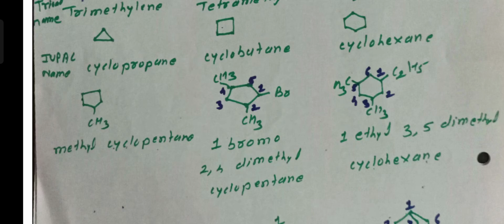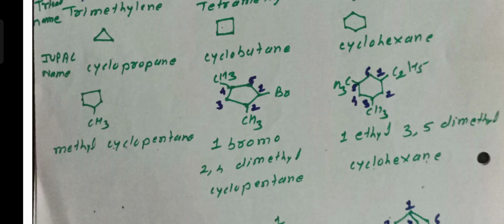Here, how many substituents? Three substituents: two methyl groups and one ethyl group are present. Therefore, if two or three substituents are present, they are written in alphabetical order along with the position held by them. Here, position number